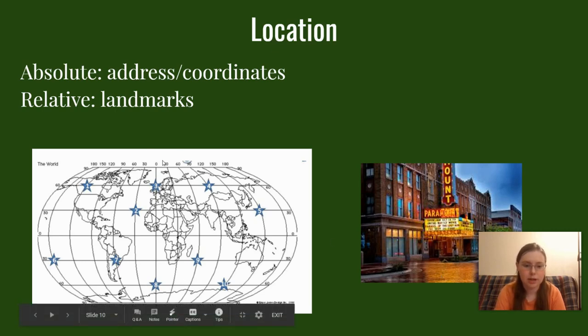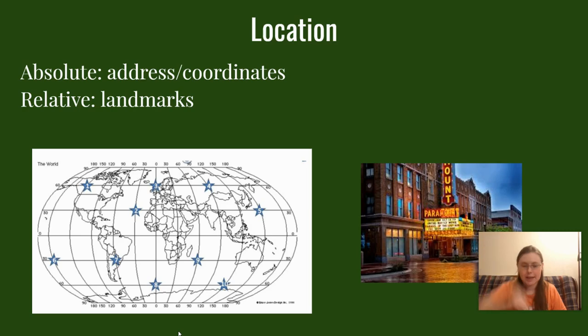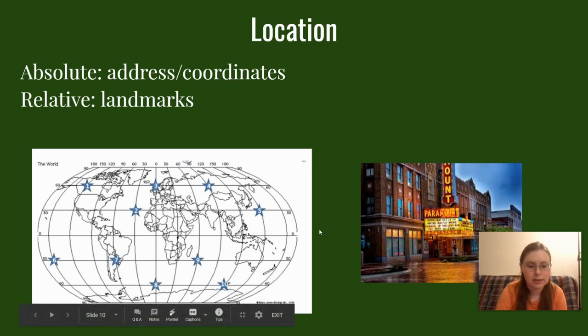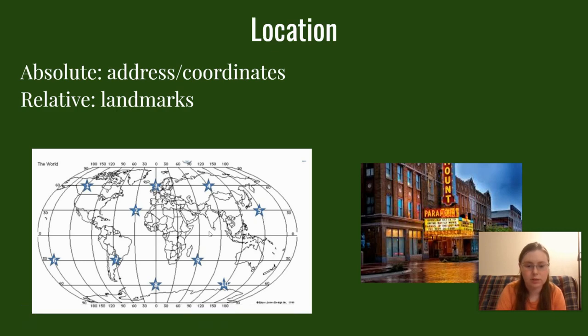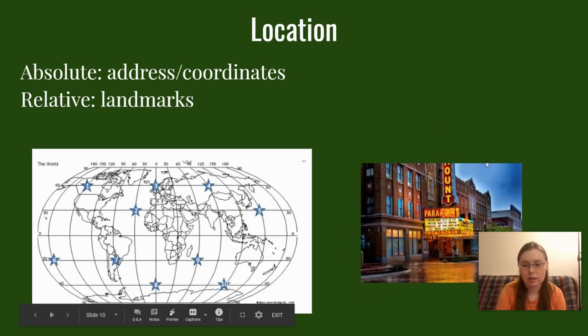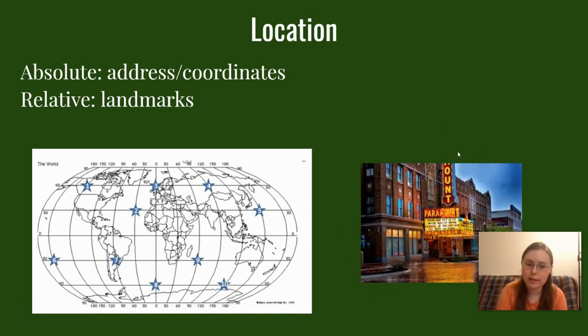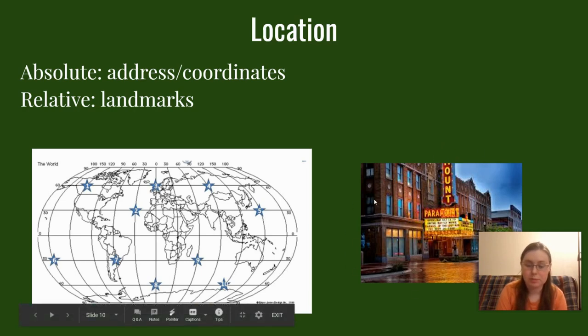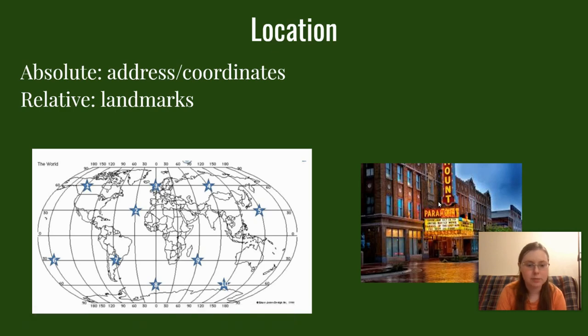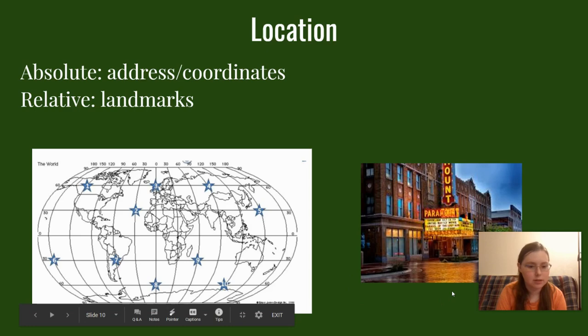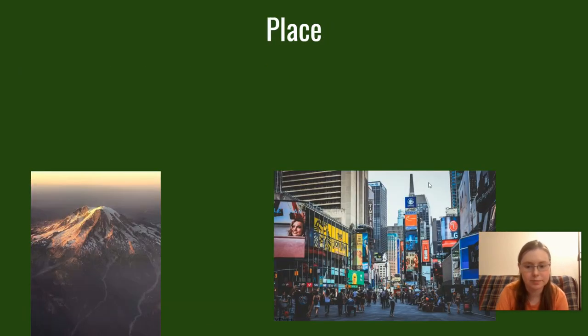So I used a picture where we have our longitude, the long ones, and we have our latitude, the flat ones, right? So we have longitude and latitude here, and so you could get exact coordinates for each of these stars. Those are all absolute locations, right? And then we have a local landmark right here, a relative location. If you said that something was by the Paramount, everybody in our town would know what that meant, right? Because everybody kind of knows where the Paramount Theater is. Right, it's our major local theater.